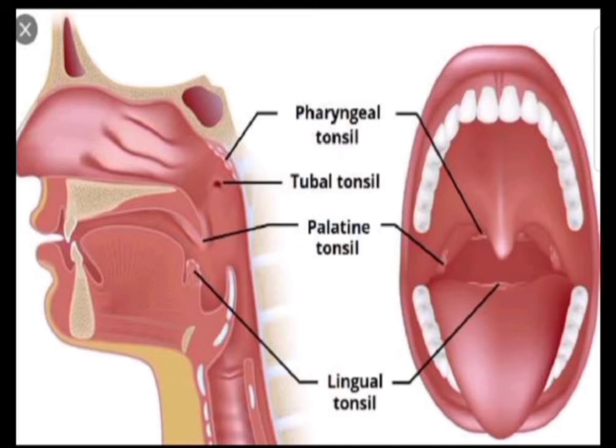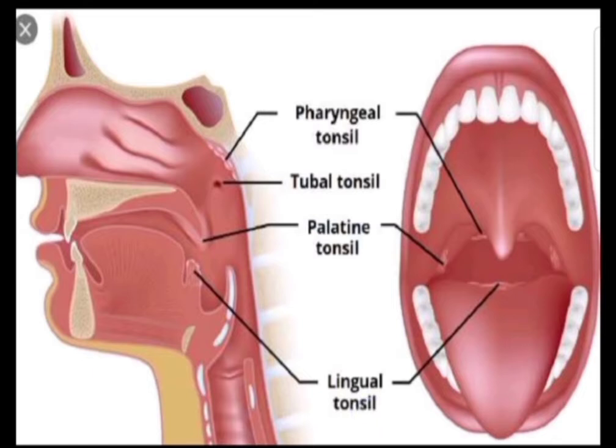The palatine tonsils are not covered by a connective tissue capsule as in the case of the lymph node. There is only a posterior condensed connective tissue capsule, and on the anterior side the lymphoid tissue is covered by stratified squamous non-keratinized epithelium.